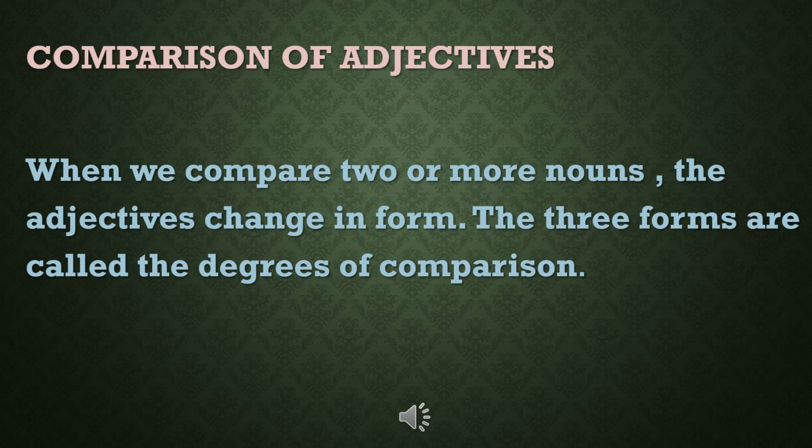When we compare two or more nouns, the adjectives change in form. The three forms are called the degrees of comparison. In the last year, you may have learned about degrees of comparison. Do you remember which are they? Tell me. Yes, it is positive degree, comparative degree, and superlative degree.